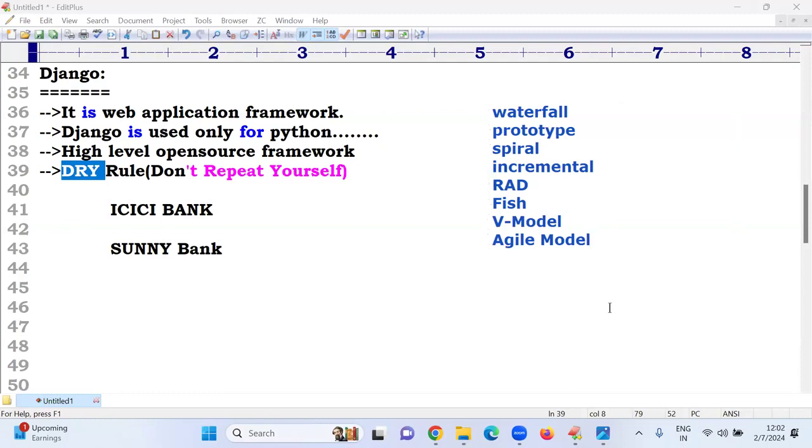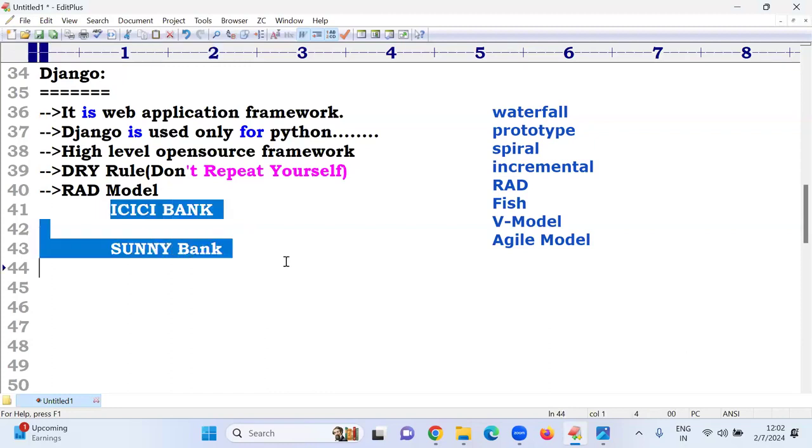Whenever you enter any interview, they can definitely ask, do you have any idea about Agile methodology? Because waterfall, spiral, all are old models only. Nowadays, which model does every company use? Agile methodology. Our Django provides support for all these. One more thing is there, the RAD model, it is supported.